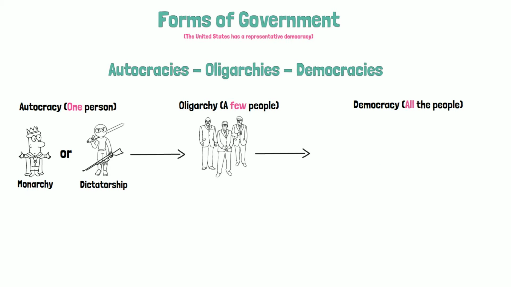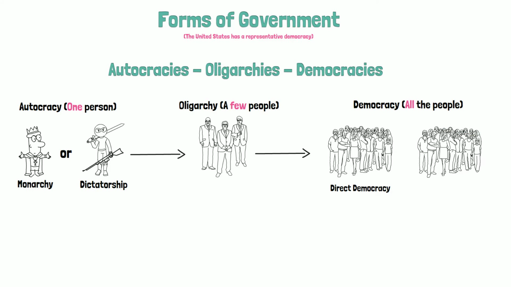The last form of government we'll be talking about is a democracy. All the people rule in a democracy. It's known as rule by the people. The first type of democracy is called a direct democracy. In a direct democracy, people vote directly on the laws that they'd like to see passed.